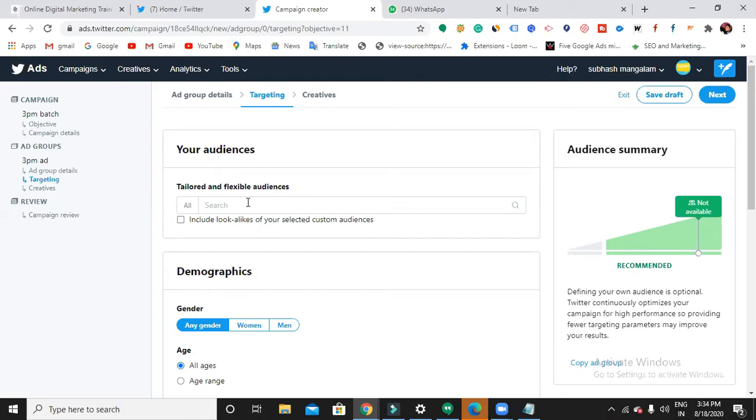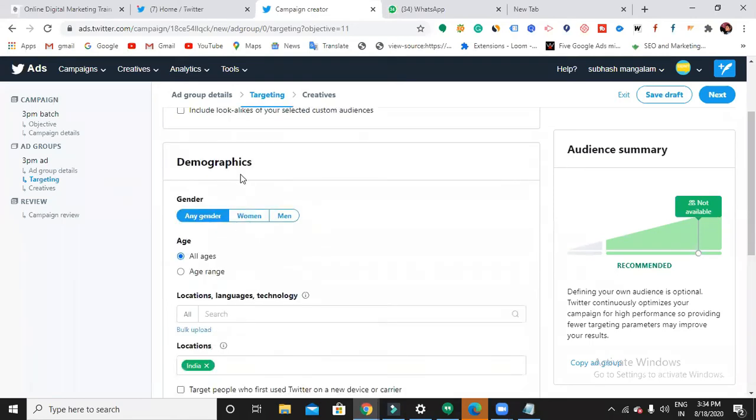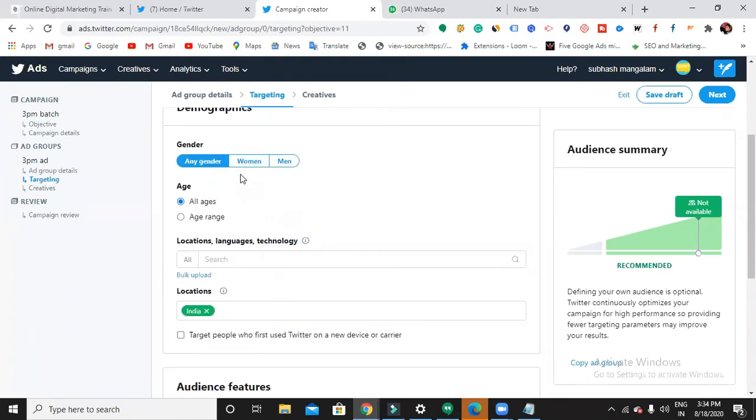We're going to see that after finishing this complete section. I'm going to show you how to do remarketing and how to create conversion tracking also in Twitter. The next comes your demographics. You already know demographics, age and gender. We have options like women or men. Any gender is fine for me. Ages: as of now, it is reaching out to all ages.